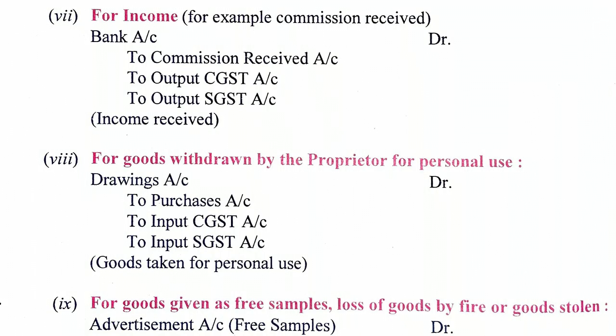So if goods worth rupees 1,000 are withdrawn for personal use, and suppose the rate is 10%, so 1,000 plus 10%, it is 100. Drawing account will be debited 1100, to purchase account 1,000, to input CGST 50 and input SGST 50.